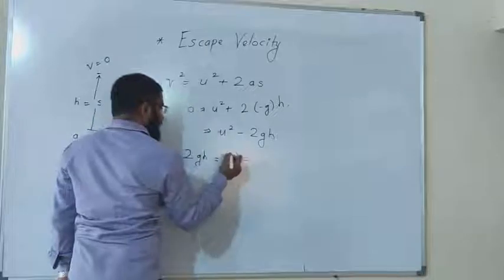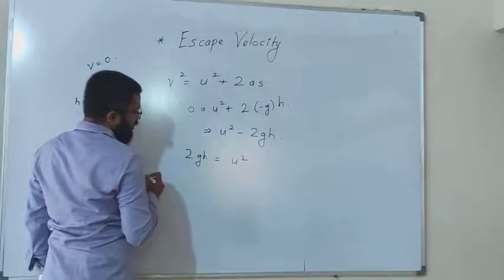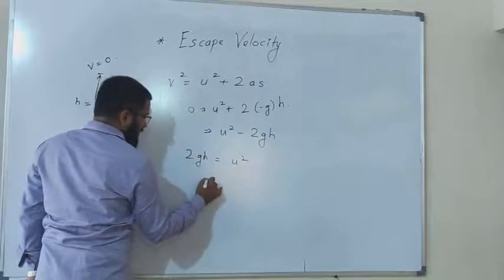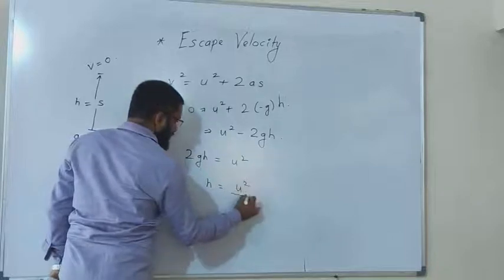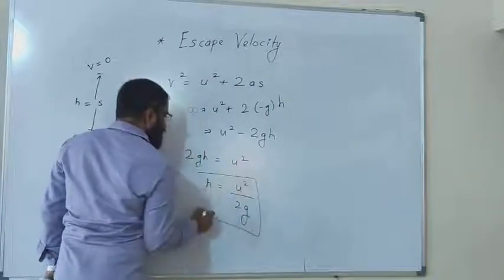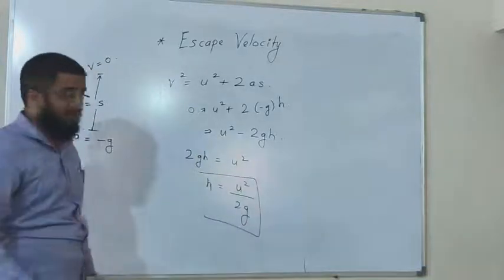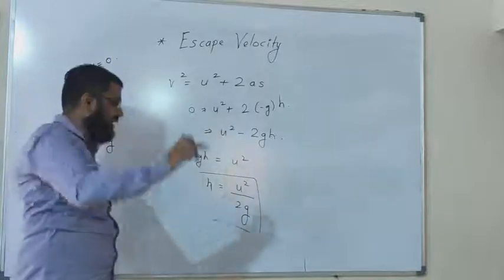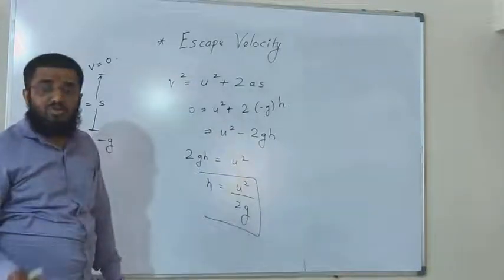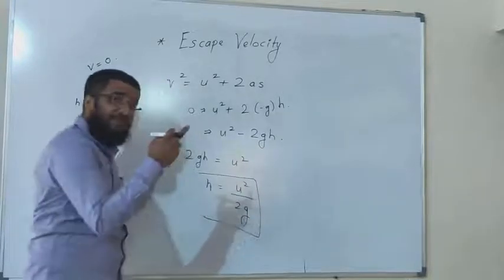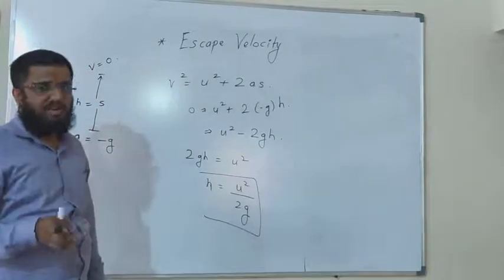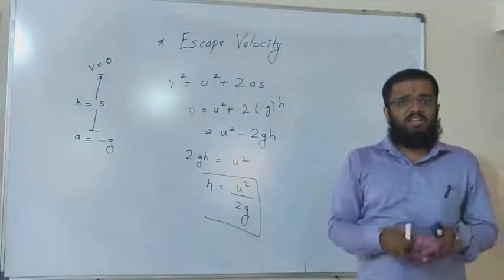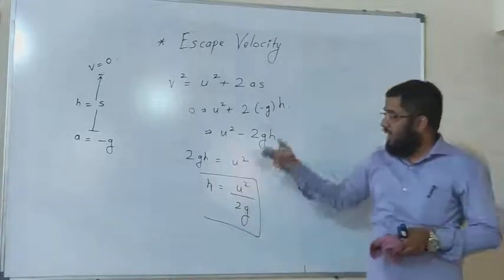is equal to u square, and again I get to know that the initial speed is important here. The height is u square upon 2g. It means if you want to move to infinite height, you should increase the velocity, and as you reach some height, the acceleration due to gravity will decrease. So what is important is that you must have the maximum velocity, or I can say the minimum velocity, that you can cross the barrier of this gravitational pull and move to infinite height.